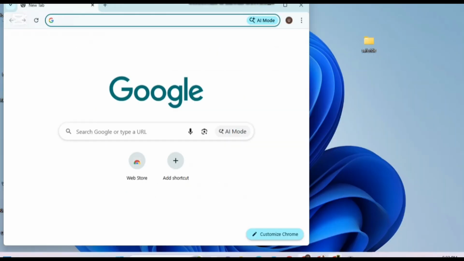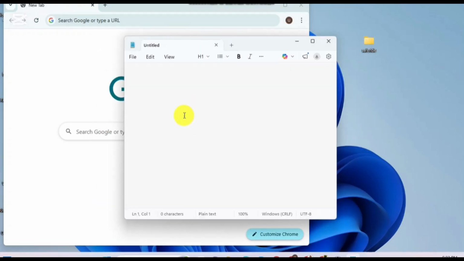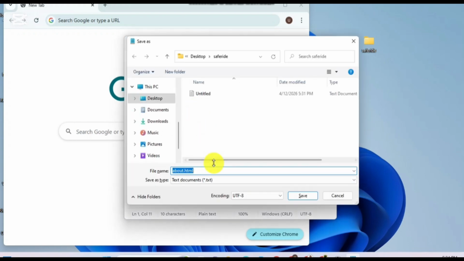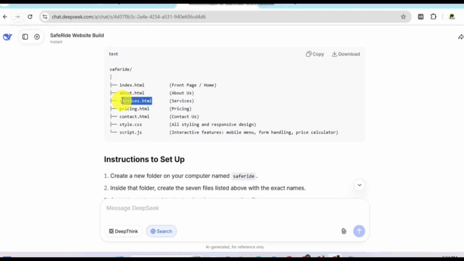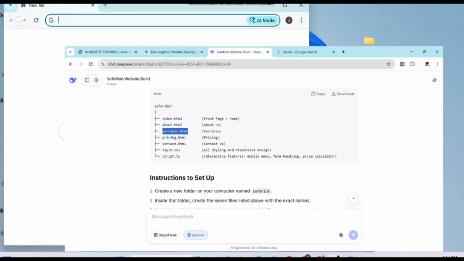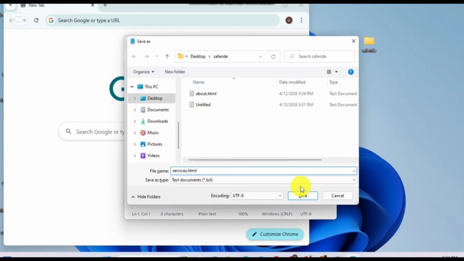About-us.html. So we go to Notepad again, create an empty file so that later we'll be copying the code that AI will be giving us and pasting inside this file. About-us.html, then we click save, Ctrl S. About-us.html, that is the name of the file. Make sure that it's saved inside your save-write, that folder you first created. We close, then we go again. What's the next file we'll be creating? Services.html. So we go to Notepad again, services.html. Okay, we save services.html.